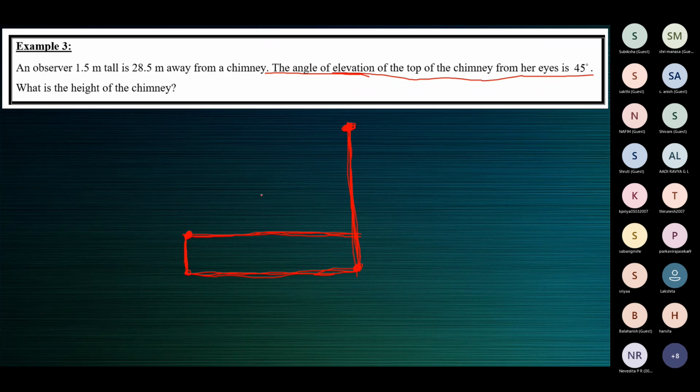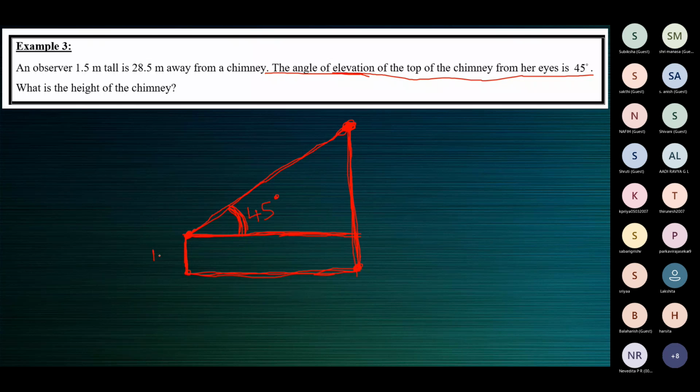To mark the angle of elevation, we need two arms: the horizontal line and the line of sight. We know the horizontal line is the line through the eye of the observer. What about the line of sight? That is the line that connects the eye of the observer and the object or position observed. The top of the chimney is observed. So this line segment that connects the eye of the observer and the object observed is the line of sight. The angle between the line of sight and the horizontal line is called the angle of elevation, which is 45 degrees.